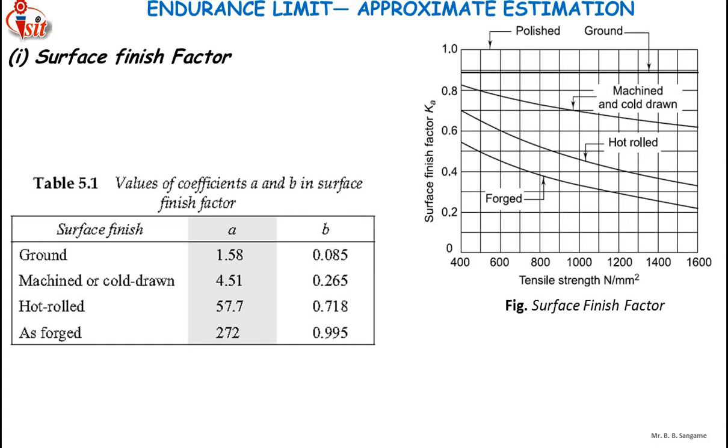The surface of the rotating beam specimen is polished to a mirror finish. The final polishing is carried out in the axial direction to smooth out any circumferential scratches. This makes the specimen almost free from surface scratches and imperfections. But it is impractical to provide such an expensive surface finish for the actual component. In an actual component we cannot avoid surface scratches, and it is costly. The actual component may not even require such a surface finish.